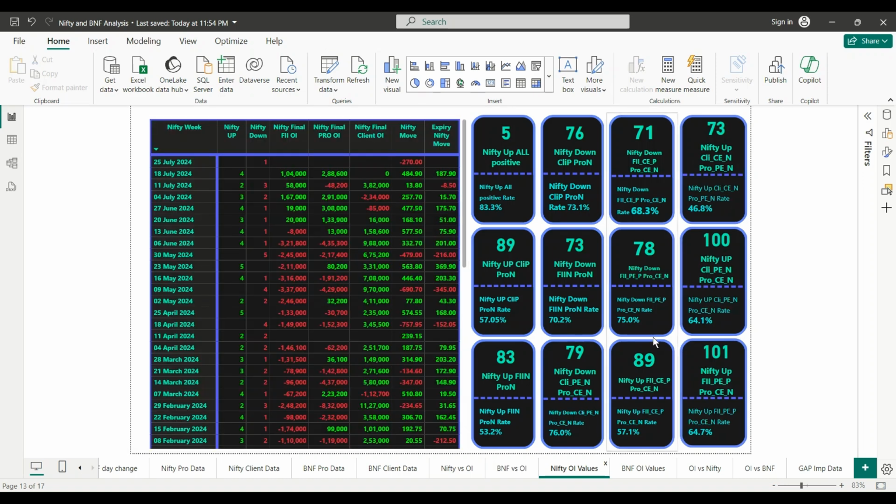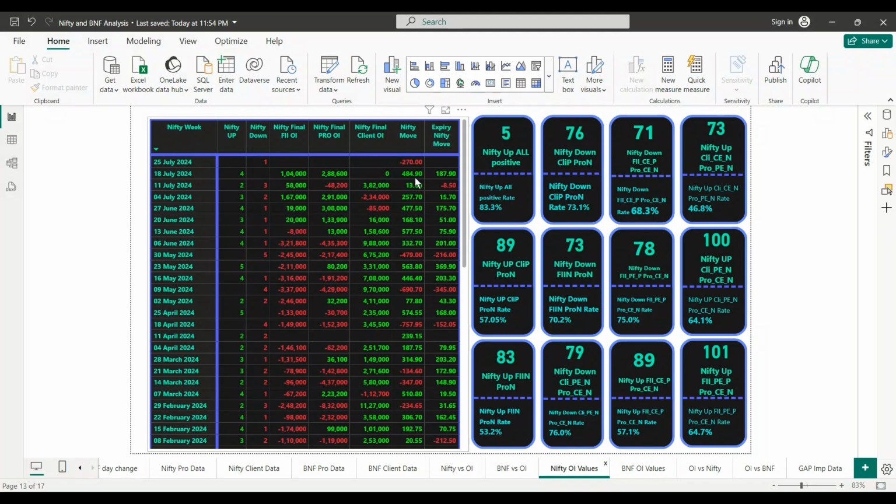Okay, here I have some tiles with information. For the 18th July, what we have is 4 times Nifty up and 0 times Nifty down, right? And you see pro data is positive, clients hardly any data. 0 means they have a lot of sold calls, a lot of sold puts, if you go and check exactly.